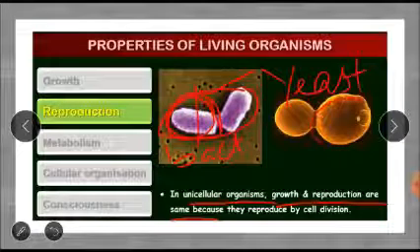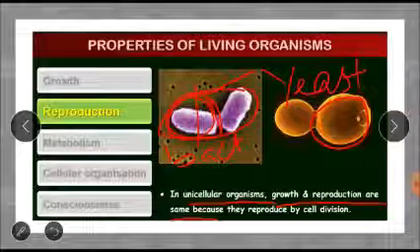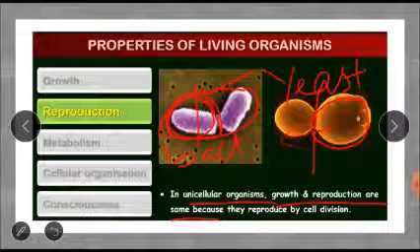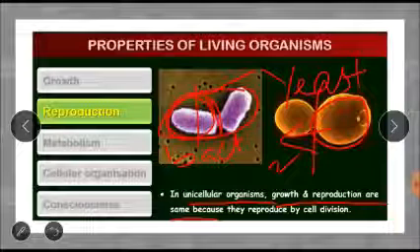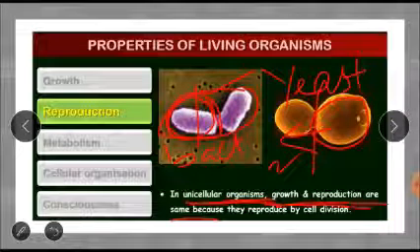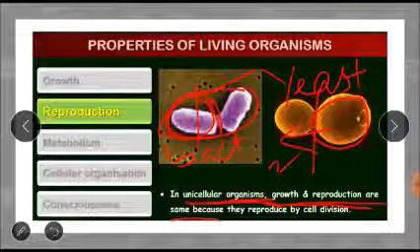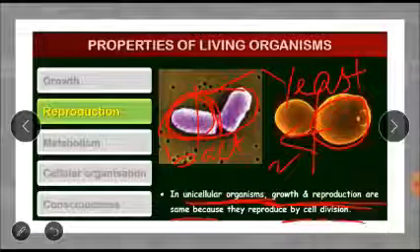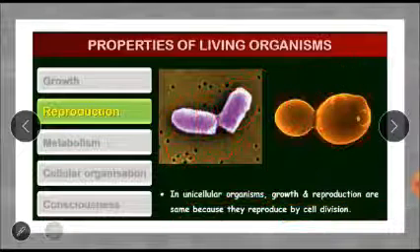Even here, this is only one cell. If it has to reproduce or produce children, it has to divide itself so that it produces the second cell. So in unicellular organisms, growth and reproduction are the same because their reproduction is only by cell division.